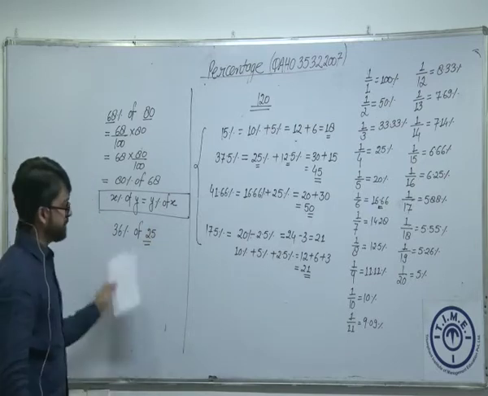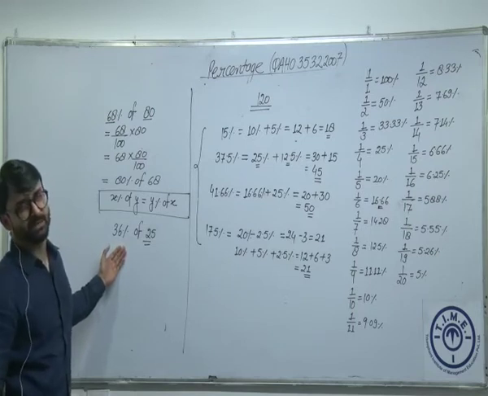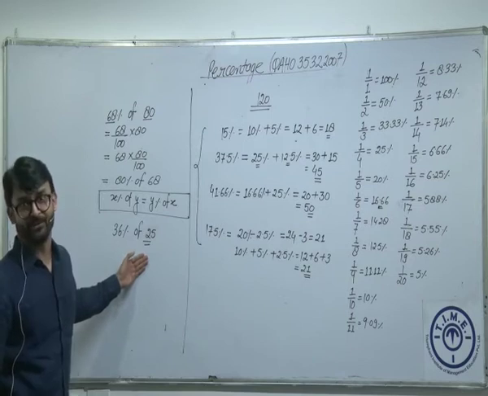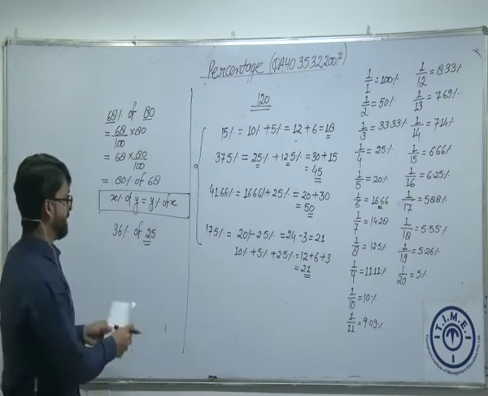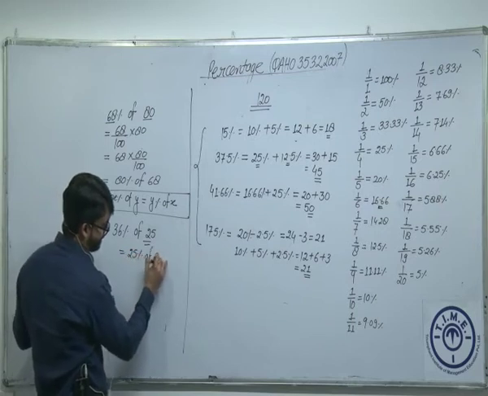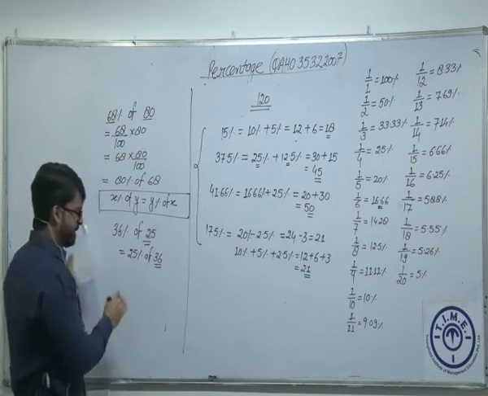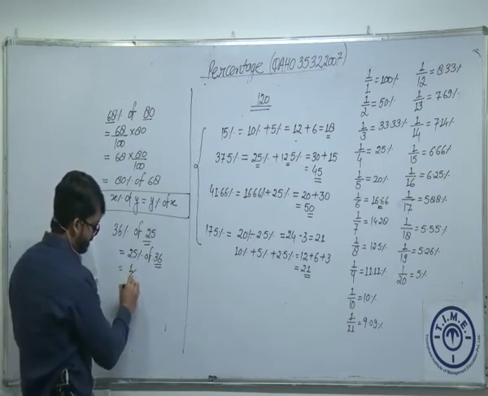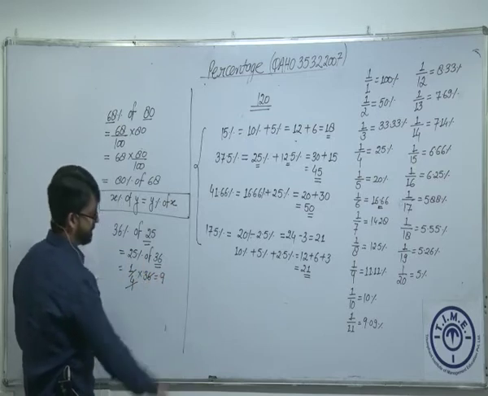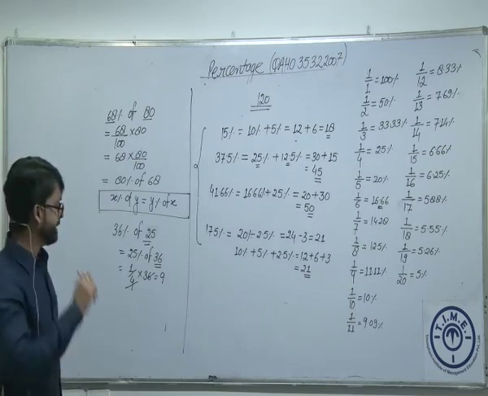Okay? How is this going to help us? 36% ka fraction, I don't know. I might be knowing, but it will take some time to convert this. Am I right? 25% I definitely know. So I'll say this is as good as 25% of 36. What is 25%? 1 by 4. 1 by 4 of 36 is equal to 9. So this can be used.